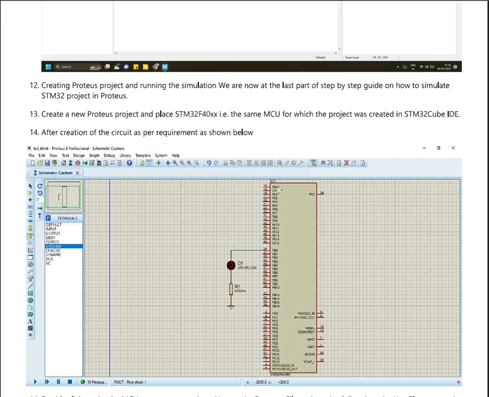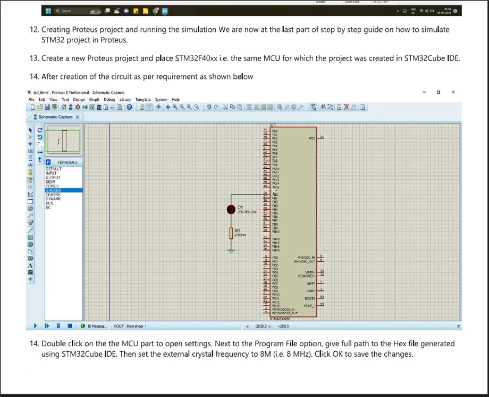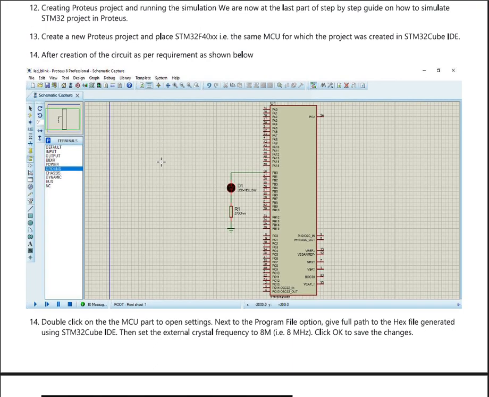Create a new Proteus project and place the STM32 part, the same MCU for which the project was created in STM32 Cube IDE. After creating the circuit as per requirement as shown below, you can drag the parts from the Proteus software as required in the circuit diagram.